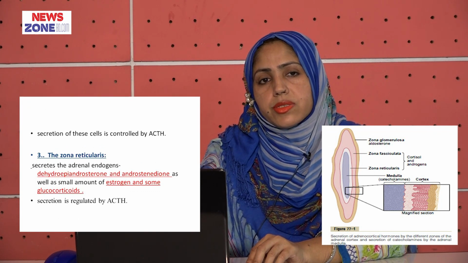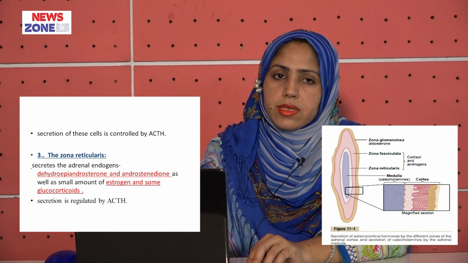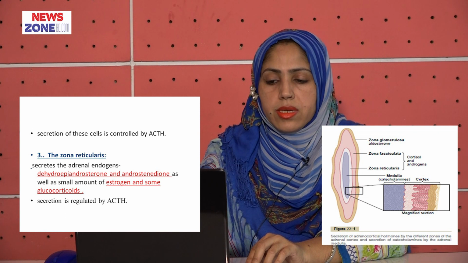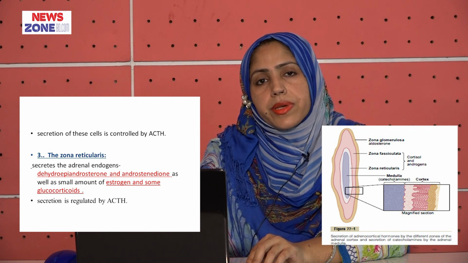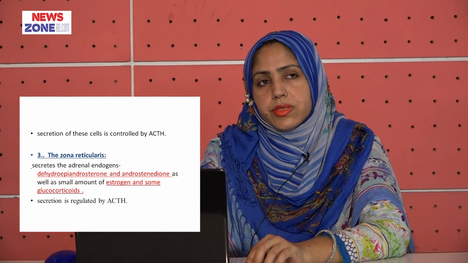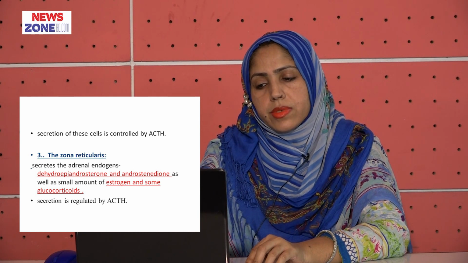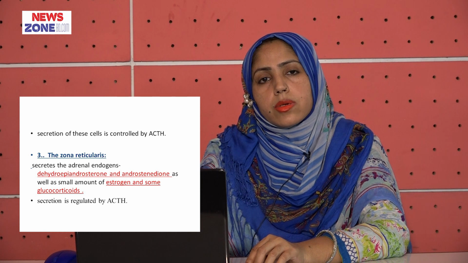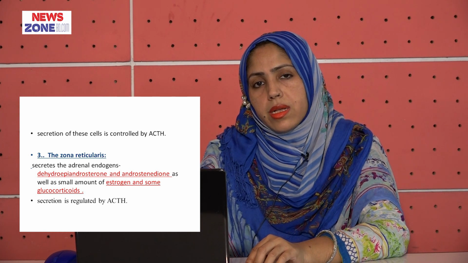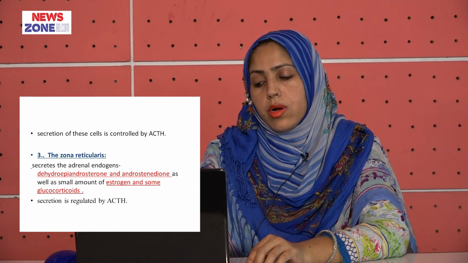The third layer is the zona reticularis, which secretes the adrenal androgens, dehydroepiandrosterone and androstenedione, as well as a small amount of estrogen and some glucocorticoid, and secretion is regulated by adrenocorticotropic hormone.